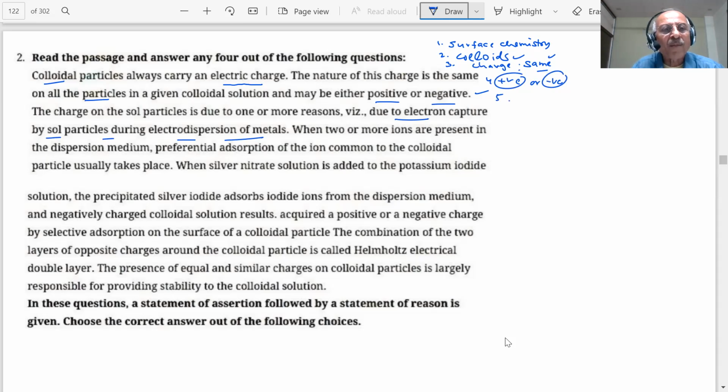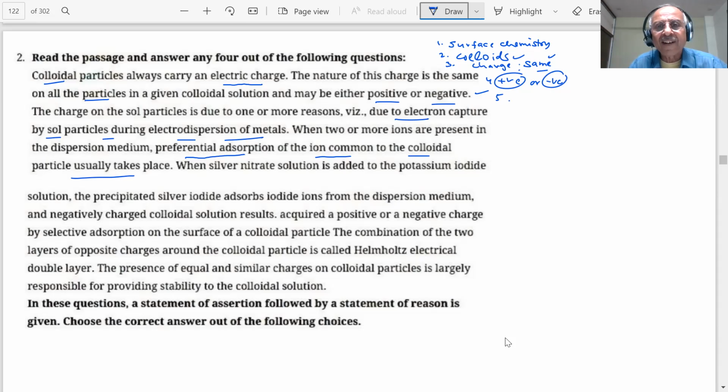When two or more ions are present in the dispersion medium, preferential adsorption of the ion common to the colloidal particle takes place. You have seen how the colloidal particles get positive or negative charge. The preferential ion is adsorbed. Do you remember we talked of the Hardy-Schulze rule, coagulation of the colloid? If you don't, then open the NCERT book and read it. That's why I said be careful. Such paragraphs are coming, students, based on the NCERT book.